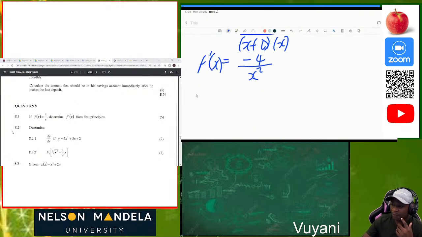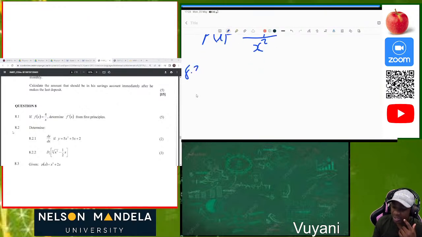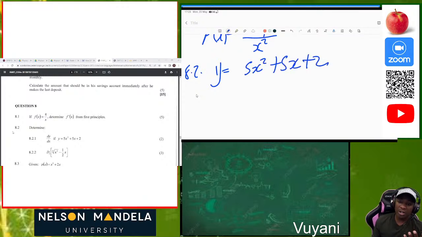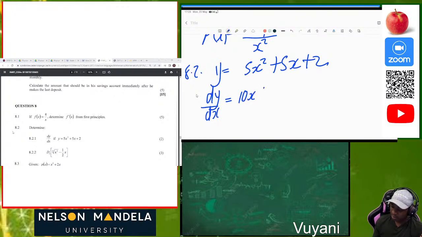Determine dy over dx if y is equal to, wow. So do you see that paper 1 is where you must pick up marks? Pick up those marks, because basically paper 1 revolves around algebra. So we are given y is equal to 5x squared plus 5x plus 2. Now we want to differentiate. So dy over dx is equal to 2 times 5 is 10, then x to the power 2 minus 1 is 1. Then 1 times 5 is positive 5, x to the power 1 minus 1 is 0, and anything to the power of 0 is equal to 1. Then the derivative of a constant is equal to 0. Then after that, this is your answer. Just like that.